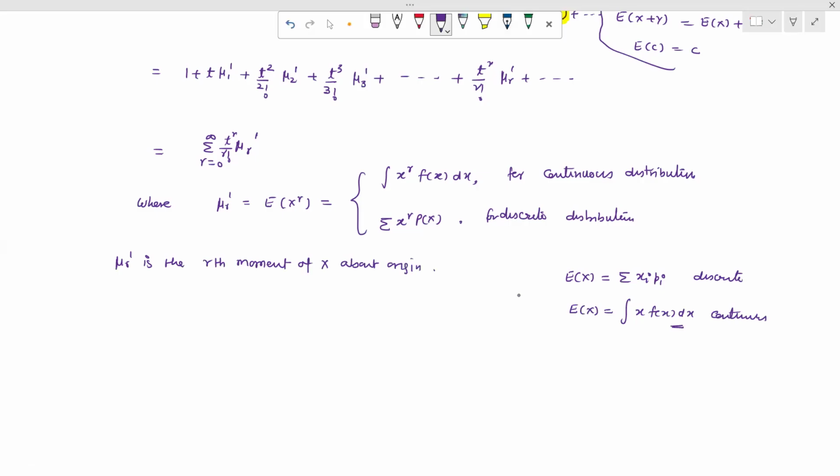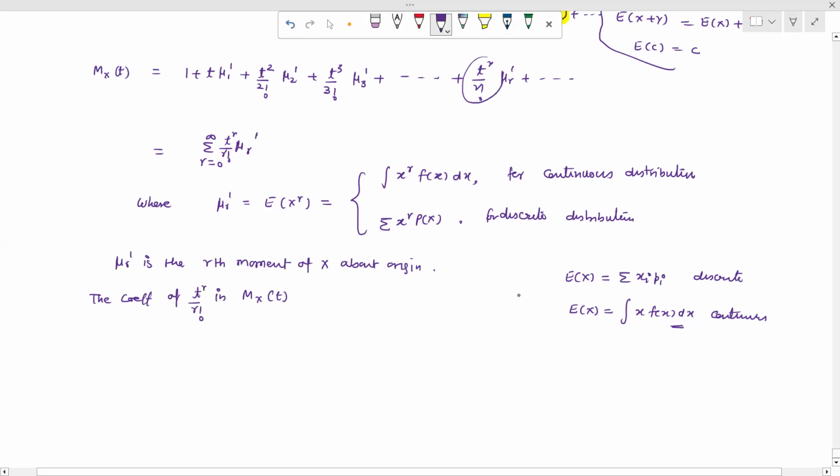So the coefficient of t raised to the power r upon factorial r in M_x(t), this is our M_x(t), is mu r dash.